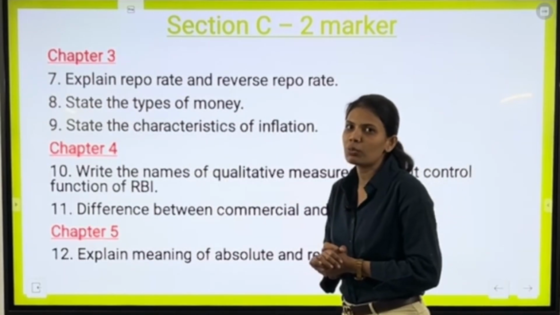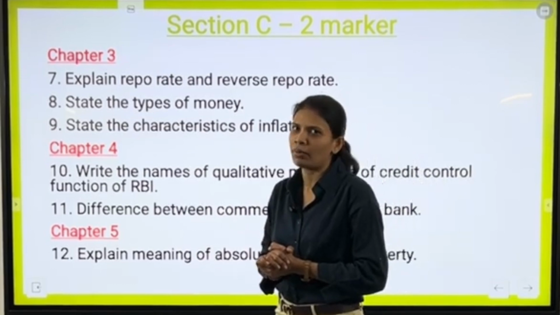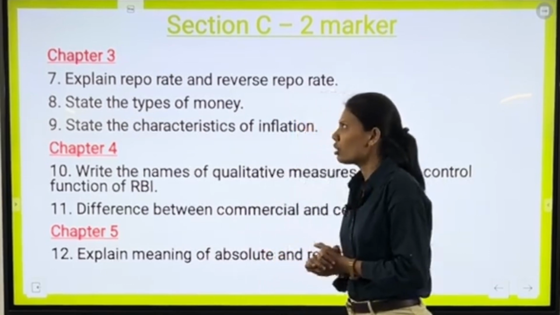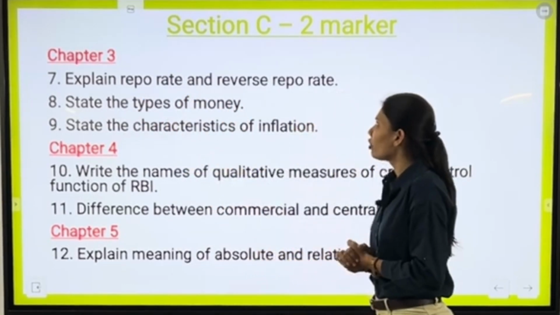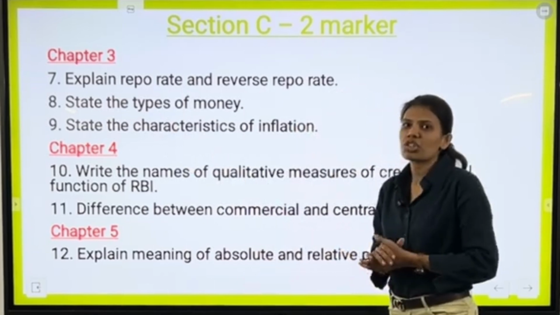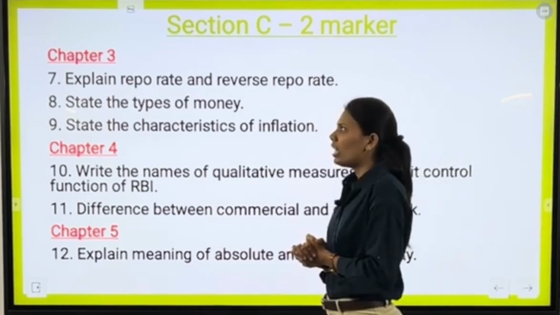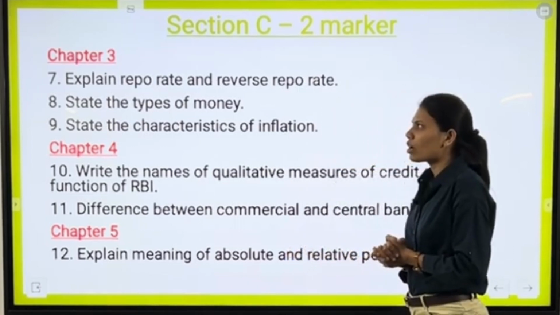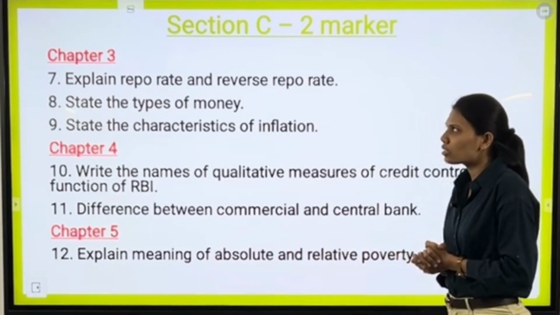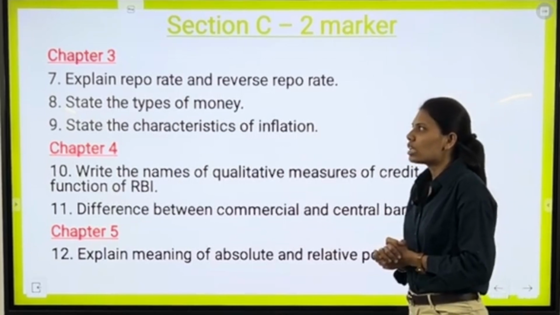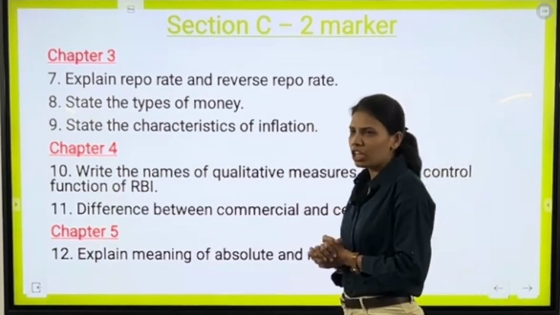Now, here we complete chapter number 2, moving ahead with chapter number 3. The first question is explain repo rate and reverse repo rate. Majorly this question has been asked in your board examination, so prepare it very well. Our next question is state the types of money. Our next and the last question from chapter number 3 is state the characteristics of inflation.